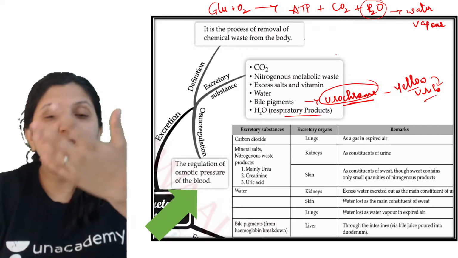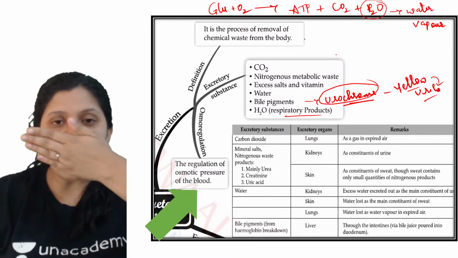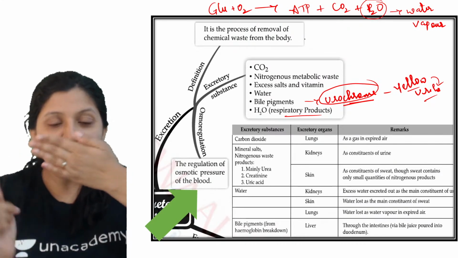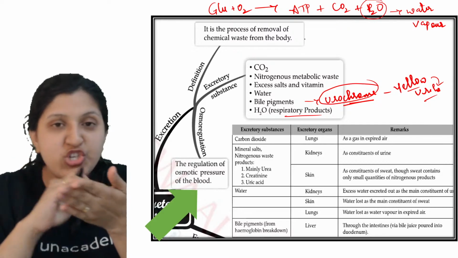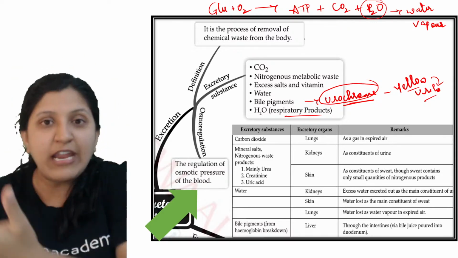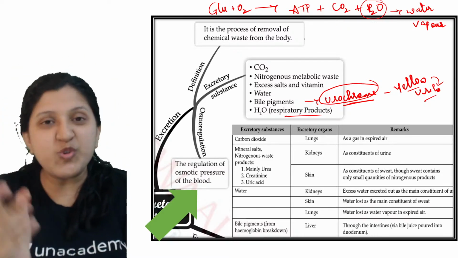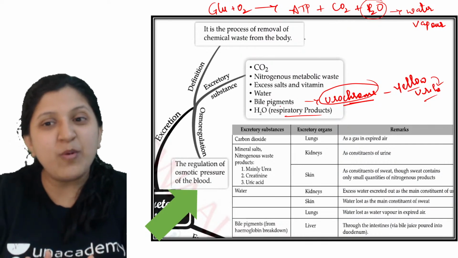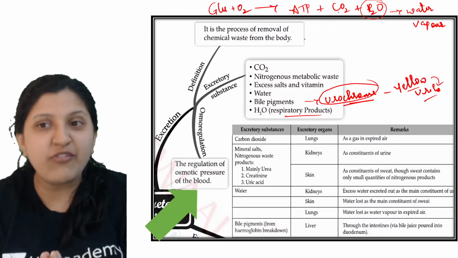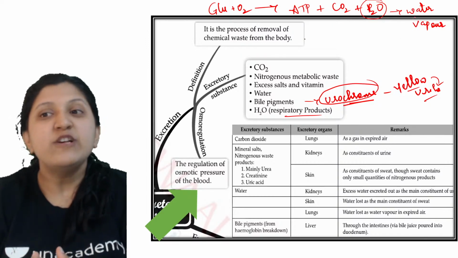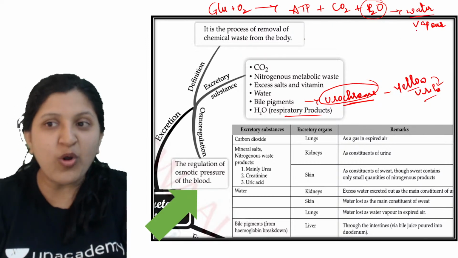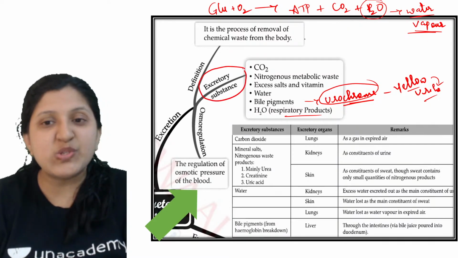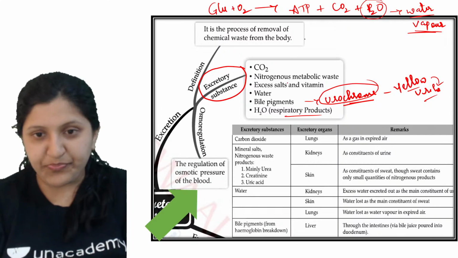So if you are respiring, just hold your hand to your mouth and exhale. You can feel some moisture on your hand, or you can try it on glass also and even write on it. That is basically moisture. The little amount of water generated from the respiratory system will go out of the body in the form of vapor. So all these are the excretory substances.